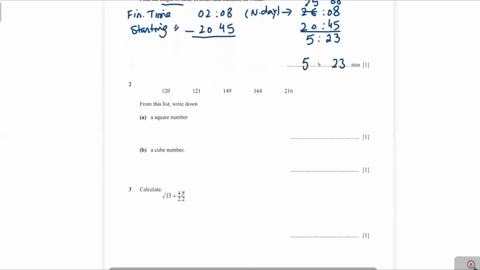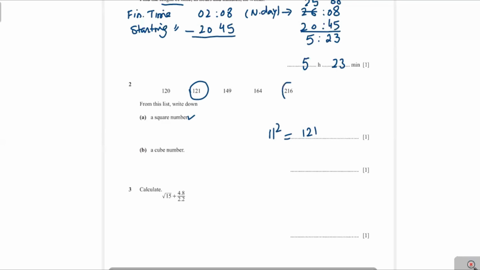Now question number 2 is 120, 121, 149, 164 and 216. From this list, write down the square number. You can find the square number by taking the square root of these values. If the square root of these values is a whole number, you will mark the number. You see here 121, it is the square of 11. Therefore, 121 is a square number. You can write 11 squared.